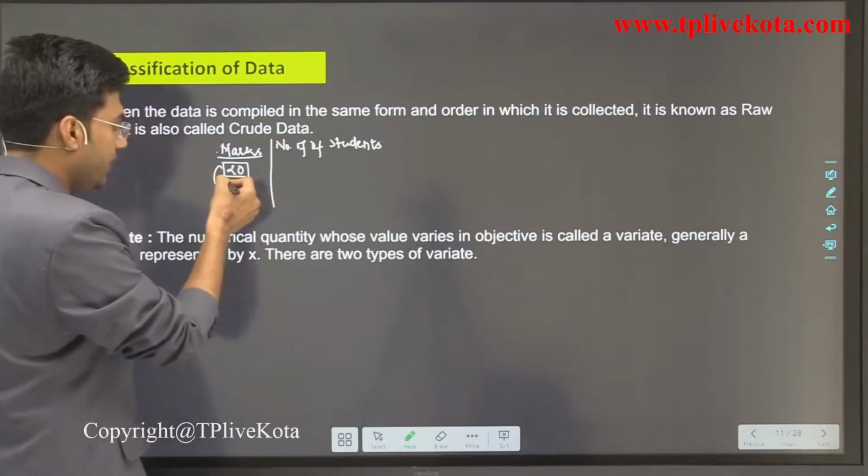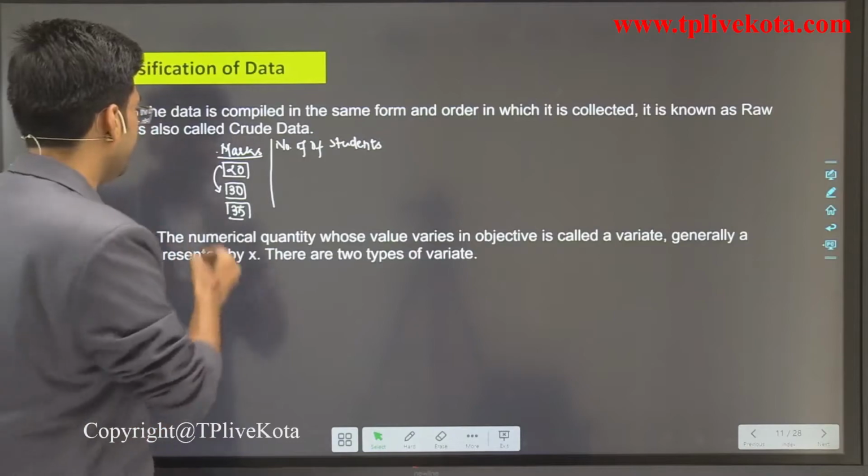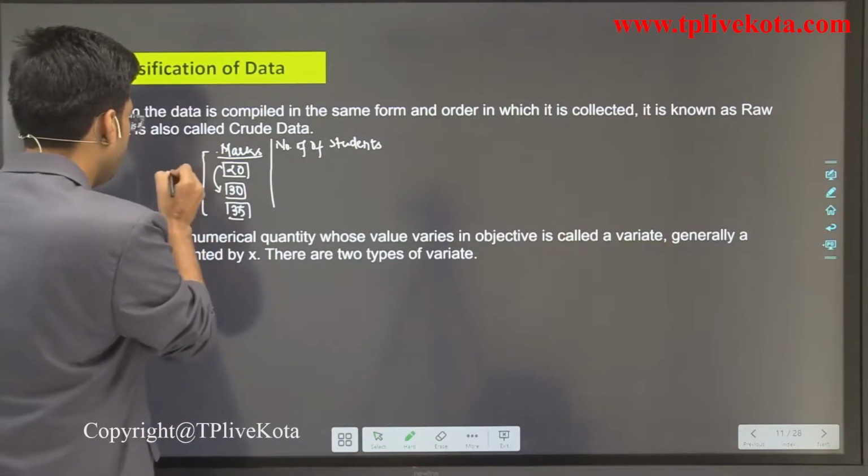Then these values 20, 30, 50, 35 are what? These are the variates.